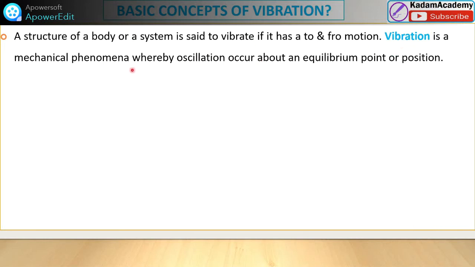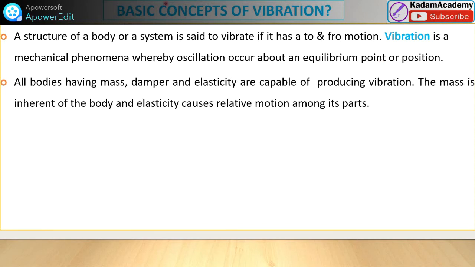Vibration is a mechanical phenomenon whereby oscillation occurs about an equilibrium point or position. About the equilibrium position, when it moves to and fro, that is the vibration. All bodies having mass, damper, or elasticity are capable of producing vibration. The mass is inherent in the body, and elasticity causes relative motion among its parts. Whatever the elasticity inside that body, that will create the vibration.